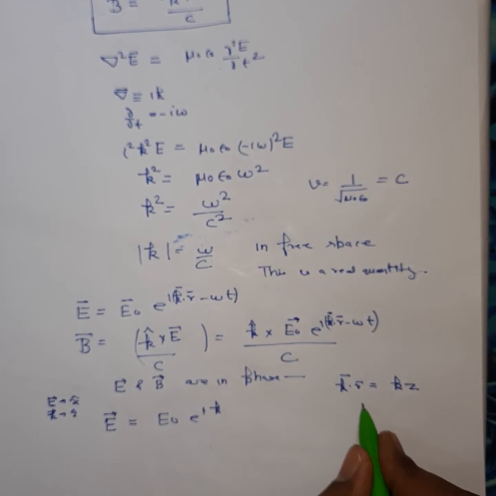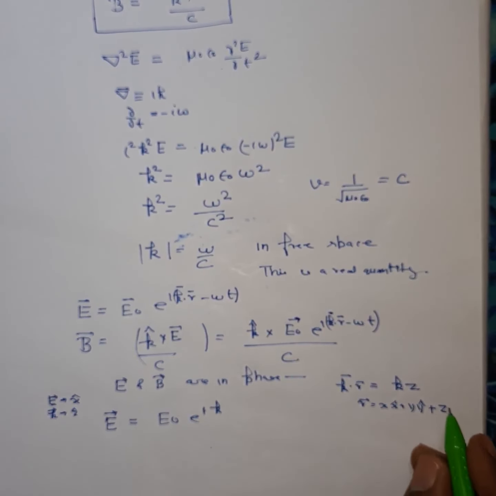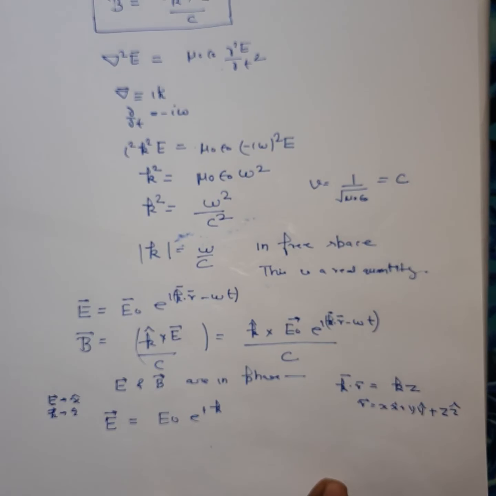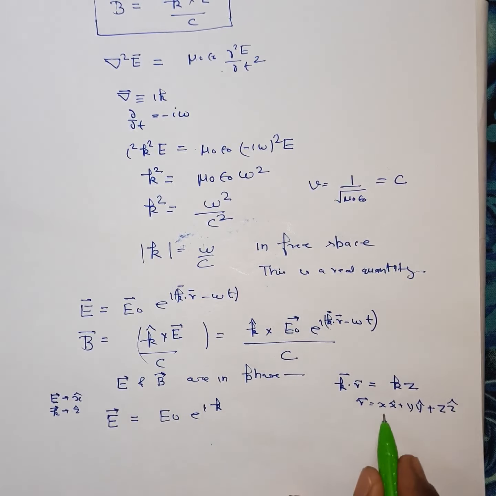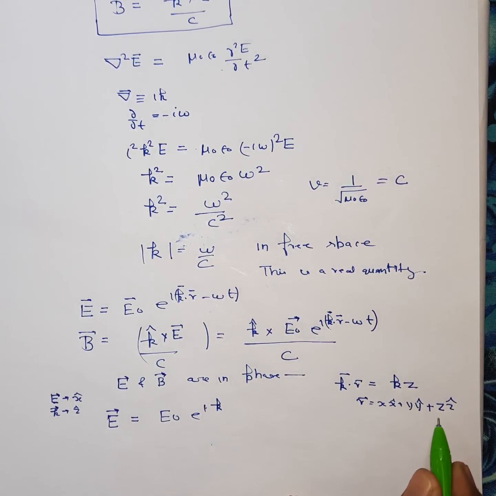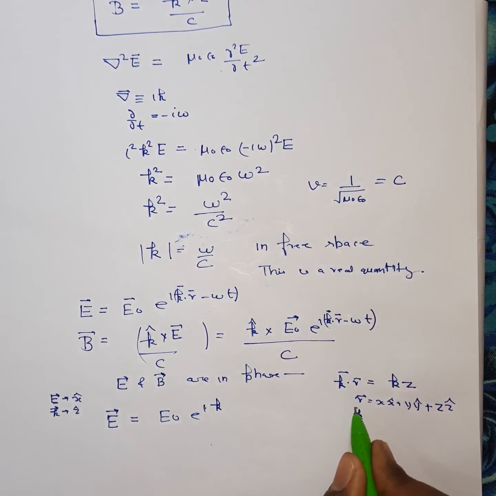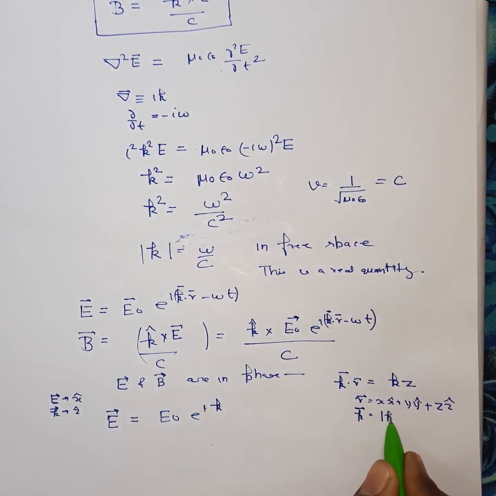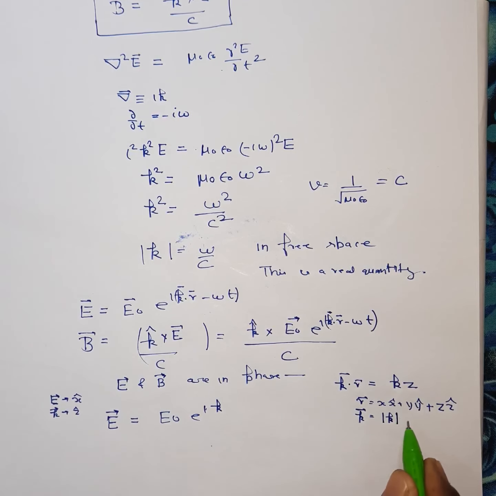Why kz? You know that r vector is x cap, y cap, and z cap components, and your k vector is magnitude of k, and k is along z cap.